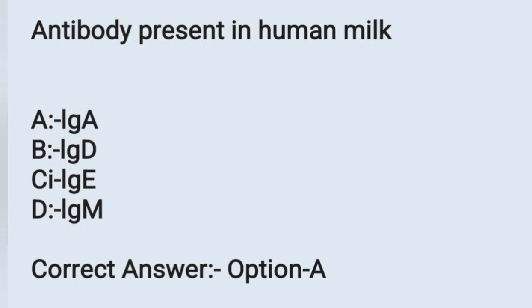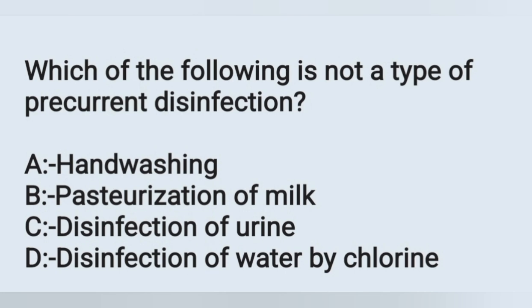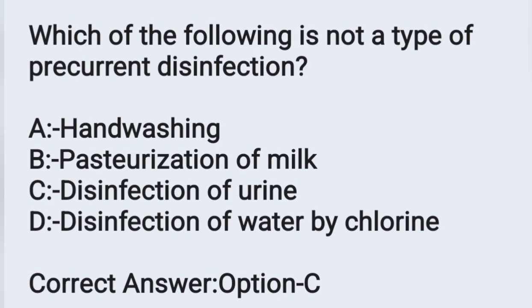And the next question. Which of the following is not a type of precurrent disinfection? Options. Option A, hand washing. Option B, pasteurization of milk. Option C, disinfection of urine. Option D, disinfection of water by chlorine. Among these options, disinfection of urine does not come under precurrent disinfection. Move on to the next question.